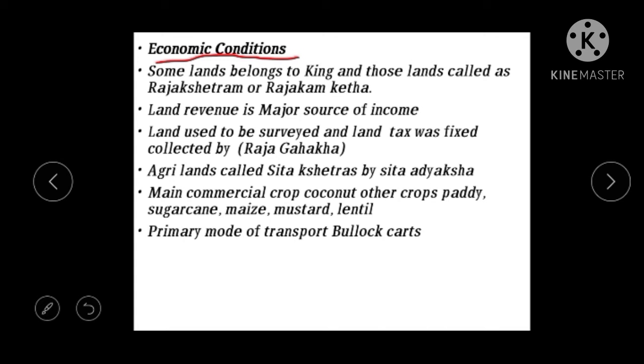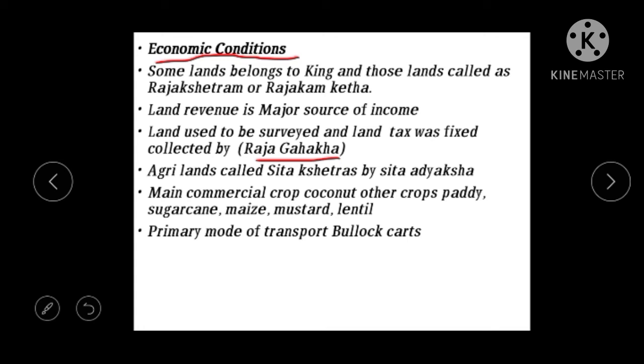That time also there was a system of surveying the lands, and for the lands the tax was fixed. Every time the taxes were collected, and the person who collects the tax is known as a Rajagahaka.